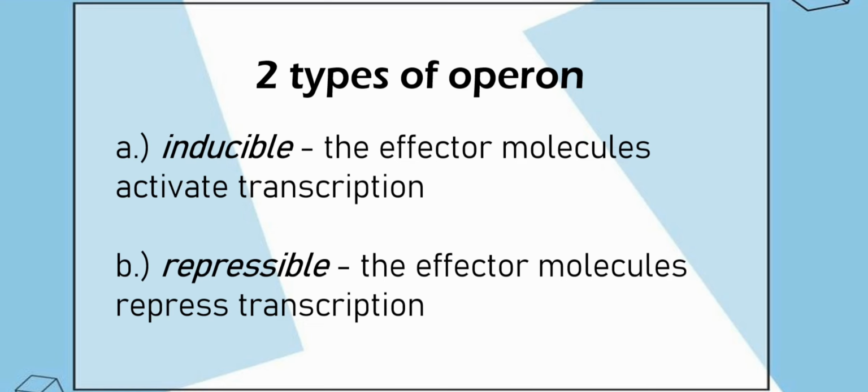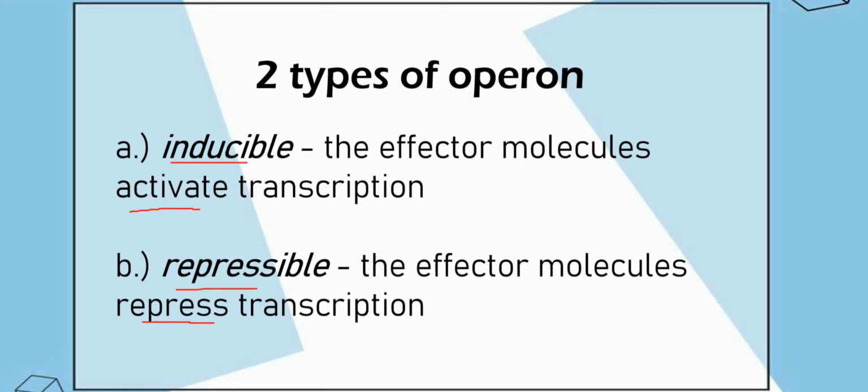So an inducible operon is an operon wherein the effector molecules activate transcription. So the effector molecules help in the transcription process to occur. Whereas in the repressible operon, the effector molecules do not help. Instead, they help in repressing the transcription process.